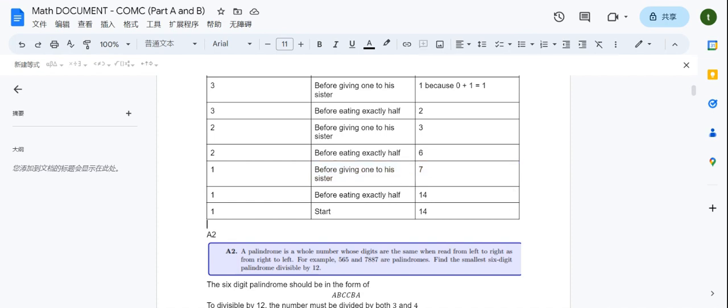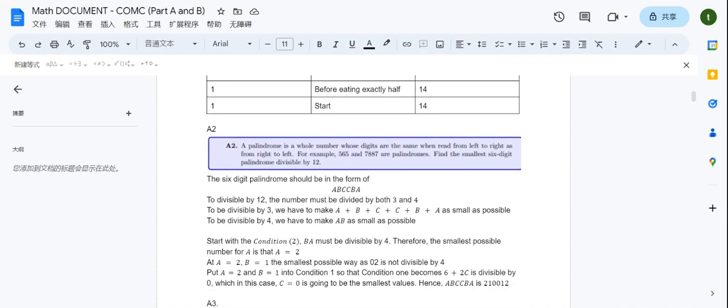Now let's see the second question. A palindrome is a whole number whose digits are the same when reading from left to right as from right to left. For example, 565 and 7887 are palindromes. Find the smallest 6-digit palindrome divisible by 12.